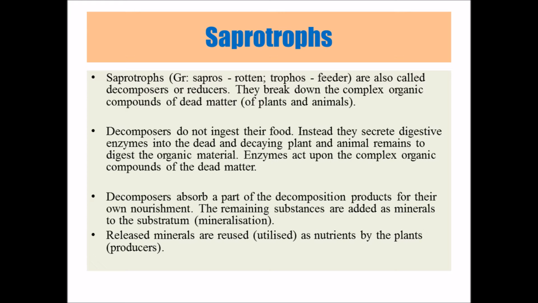Decomposers secrete digestive enzymes externally into the dead decayed plant and animal materials that are left over, and these enzymes help in decomposing the dead and decayed material. All the decayed material then gets converted into minerals.